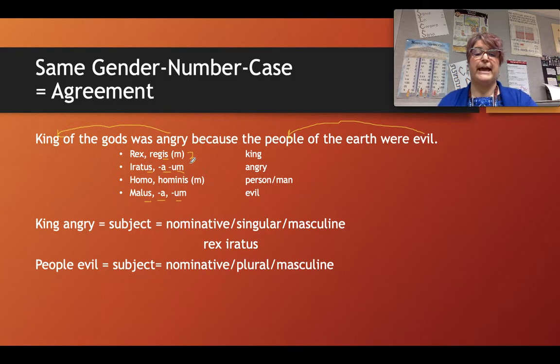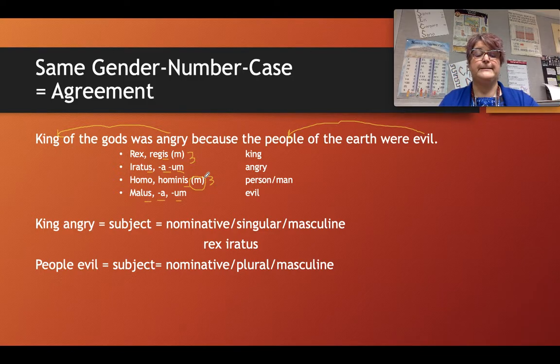Now let's take a look at the second half of the sentence where we have evil describing people. Because of the word because, we have a new idea starting in the sentence, which means that people is the subject of this new idea. Evil is describing the people, and therefore both words must be in the nominative. People is plural, and it is masculine. The word for people is homo, hominis. I can see from the is on the genitive form that it is from third declension, and the gender is masculine.